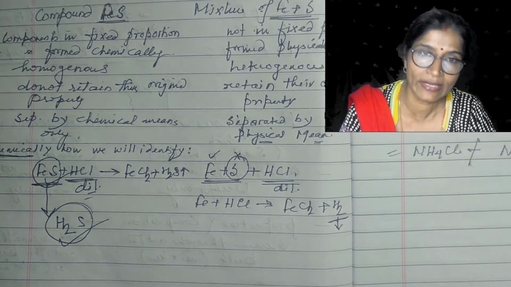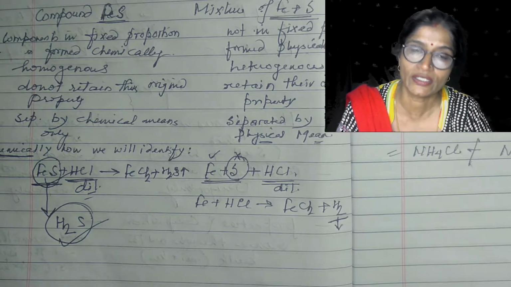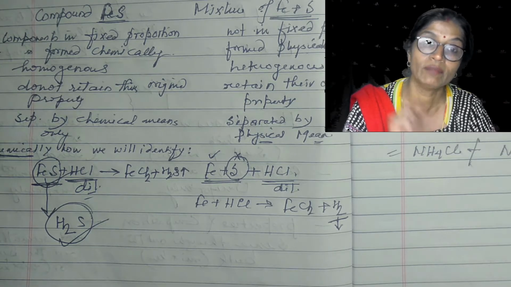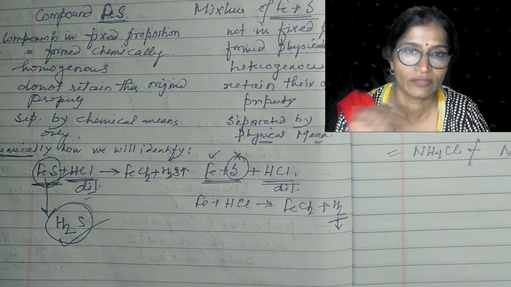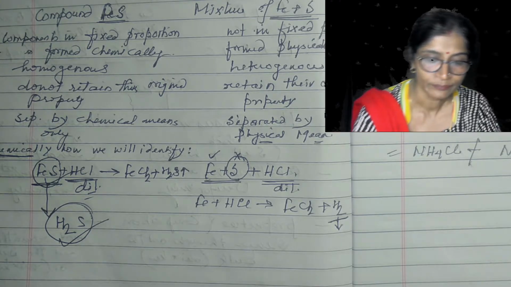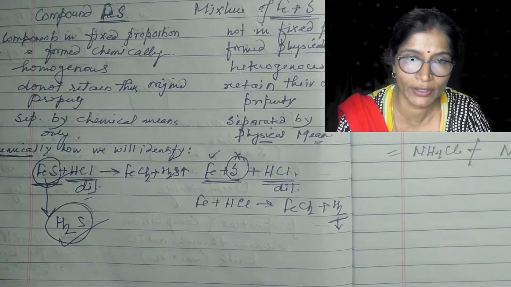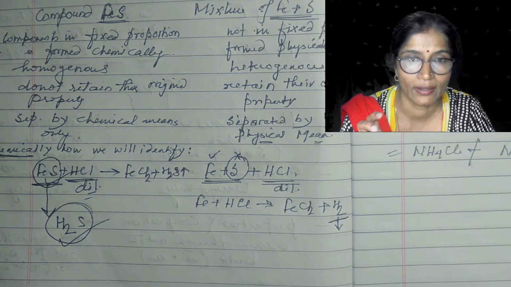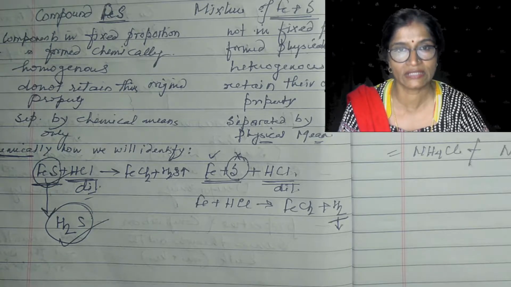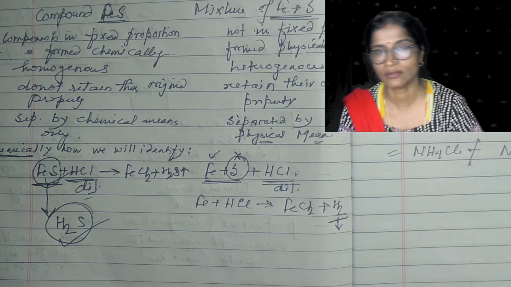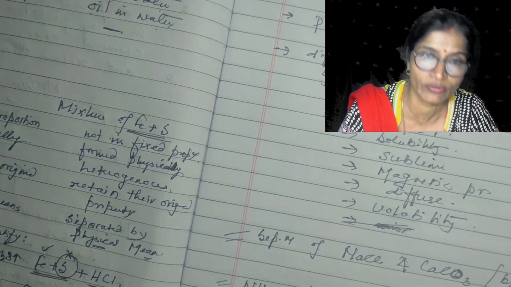That is a mixture of iron and sulfur, because we know whenever a metal is treated with any acid, it will liberate hydrogen gas, and whenever a metallic sulfide is treated with acid, dilute hydrochloric acid, it will liberate hydrogen sulfide gas. So this is all about how you will identify whether the sample provided to you is a mixture of iron and sulfur, or a compound of iron and sulfur, that is iron sulfide. So that is all about the difference between the compound and mixture with one example.